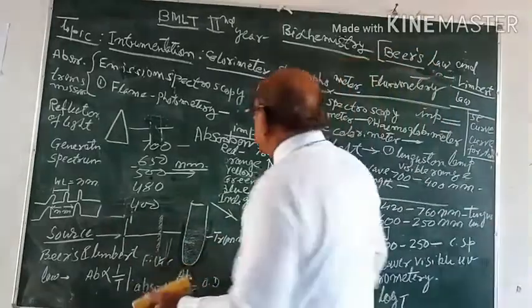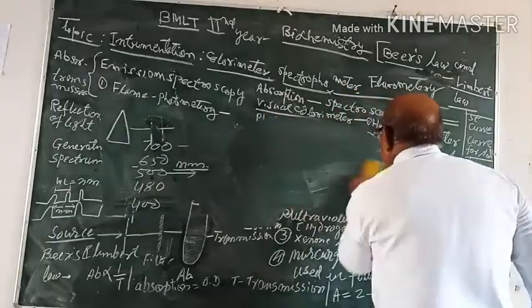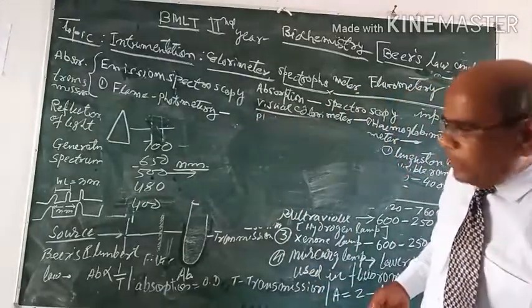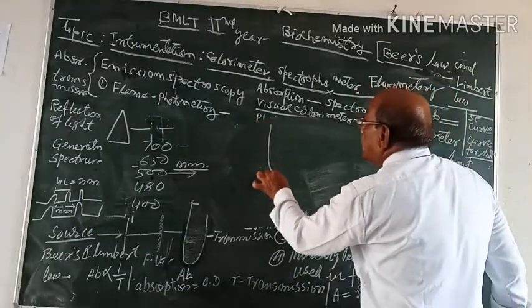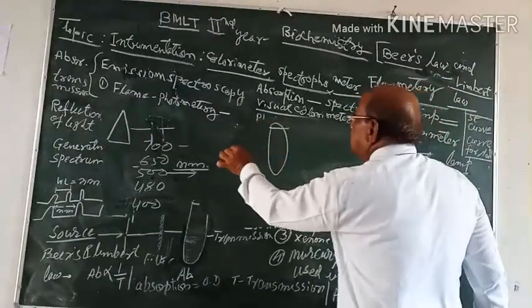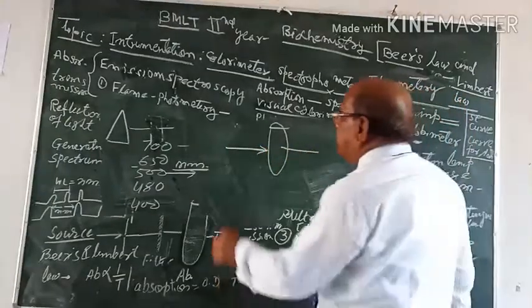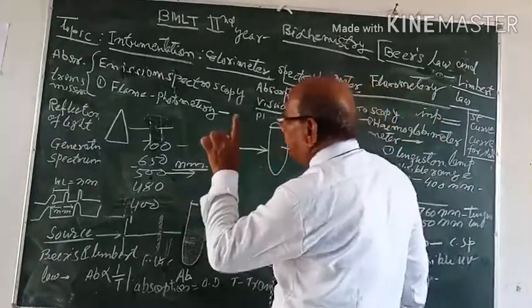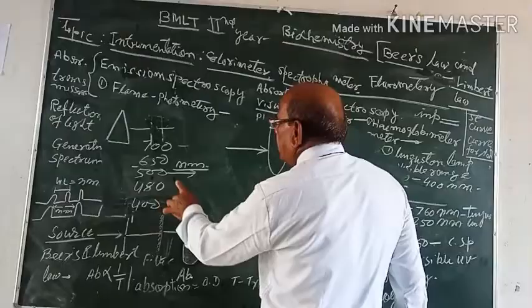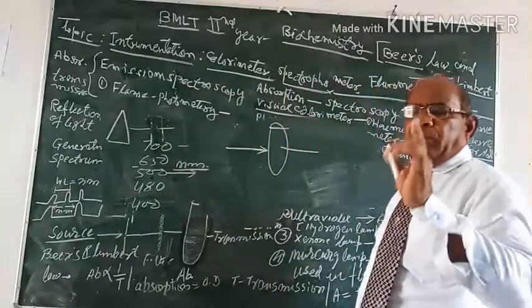So in this way we will prepare a curve. We will simply prepare a colored solution, and from this colored solution we will pass light of different wavelengths, and then study the maximum absorption of light to see which wavelength will be the suitable wavelength.